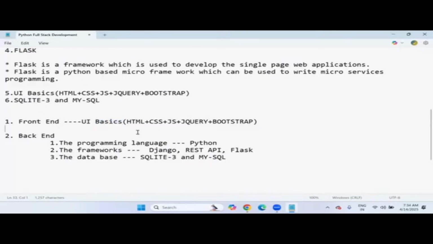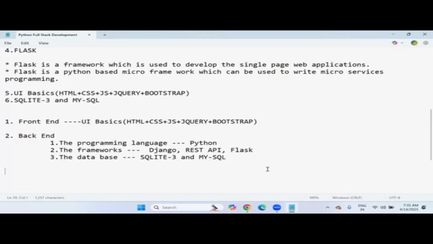Or the person who has only Python and cannot handle frameworks, databases, and UI can only write the logic with Python, so they are an exclusive Python developer. But if you know how to manage UI, programming, frameworks, and database, everything, then you will be considered a full stack developer.